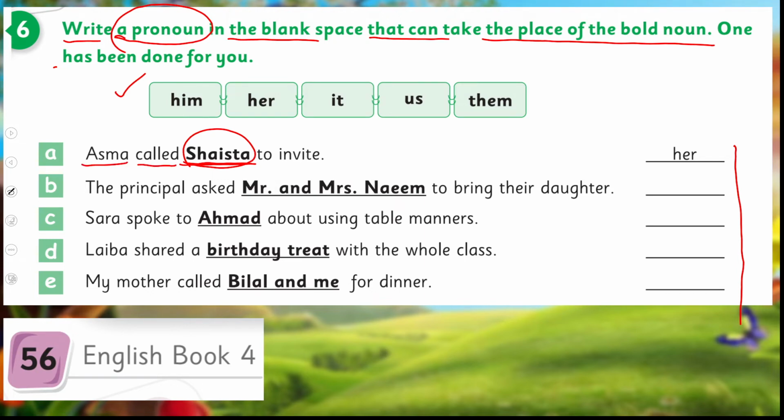Asma called Shaista to invite. Now Shaista, we know it's a third person singular female. So we'll say Asma called her to invite. That's why her is written here. Okay. Are you clear? So pause the video, complete this exercise in your book, and then come back.